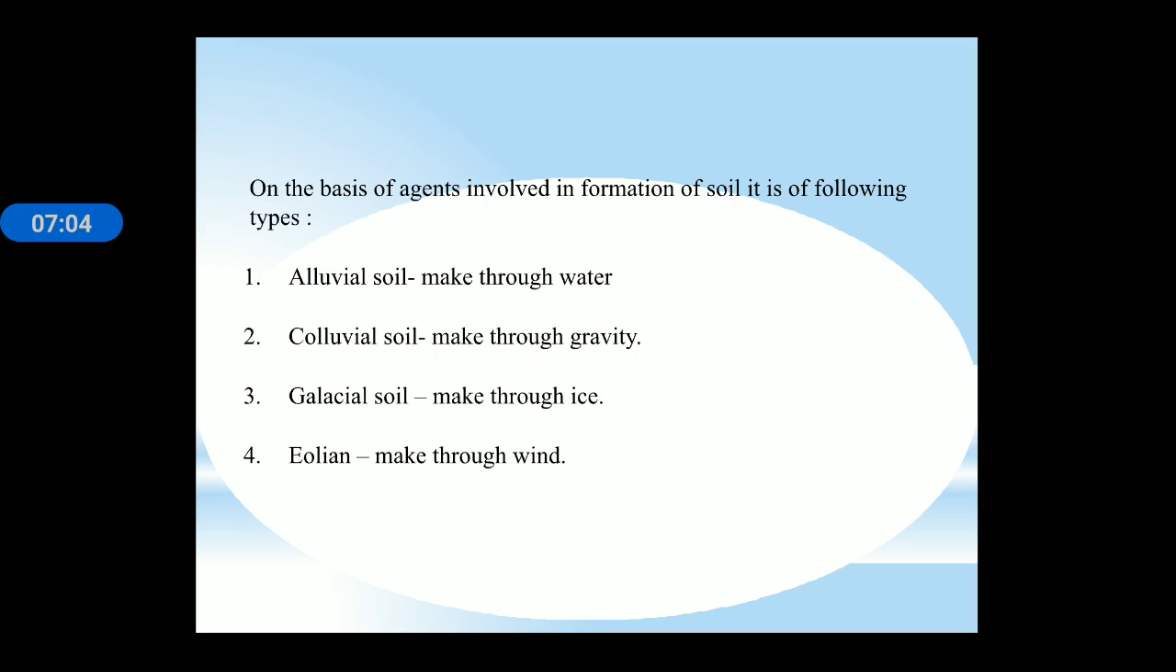Next, we can see these examples. Alluvial soil is made through water, colluvial soil is made through gravity, glacial soil is from ice, and aeolian soil is made through wind.